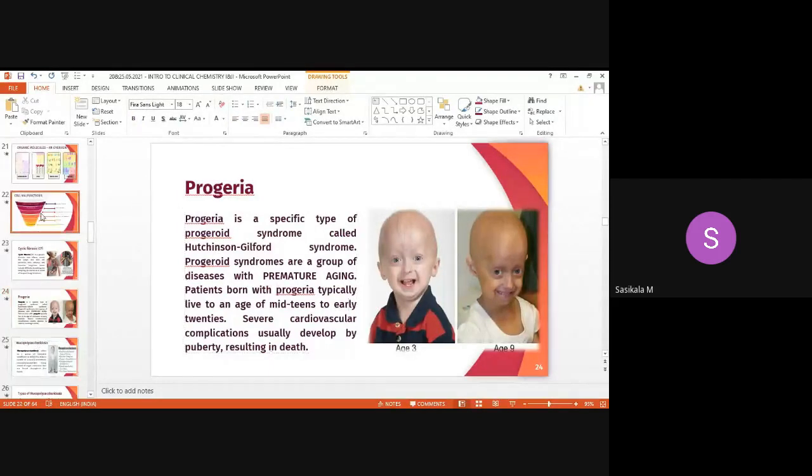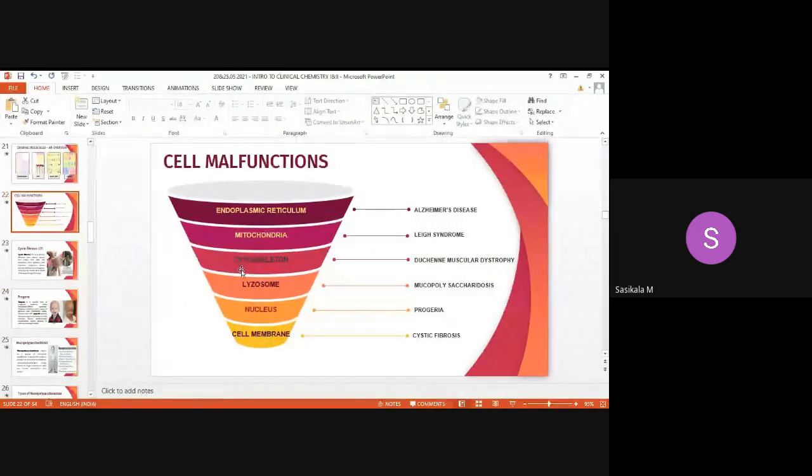Now let's see the third: malfunction of the lysosome. The lysosomes are the suicidal bags, right? They are responsible for digestion, since they contain acids that cause digestion of molecules.